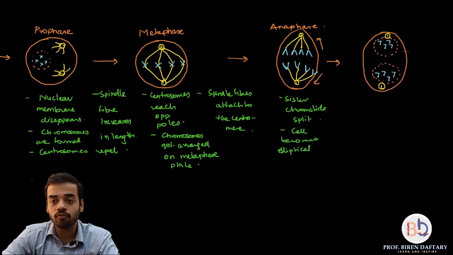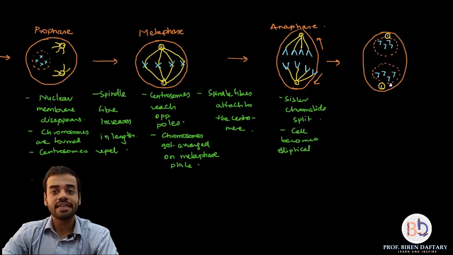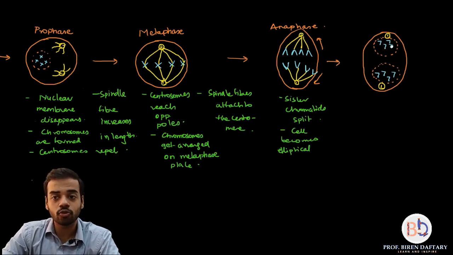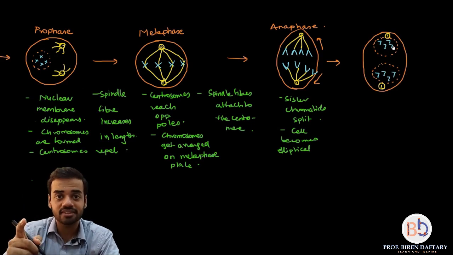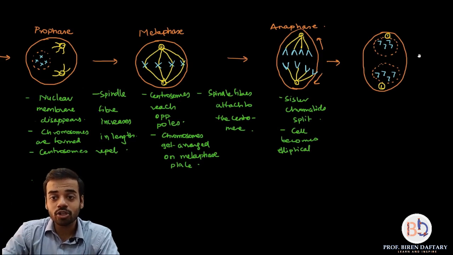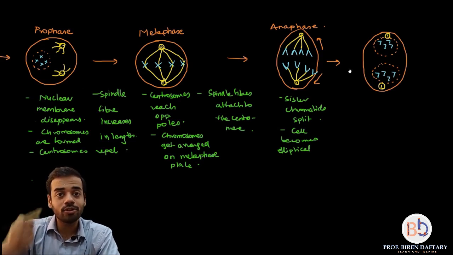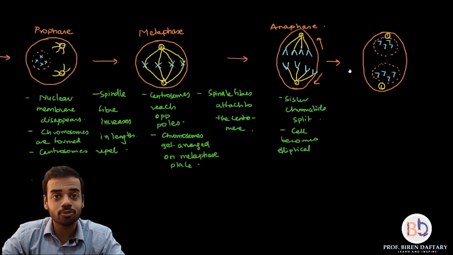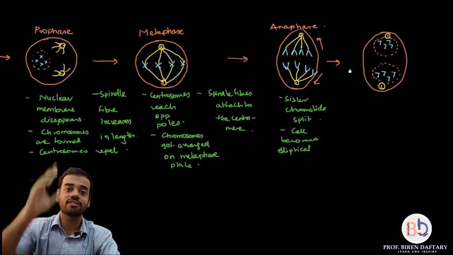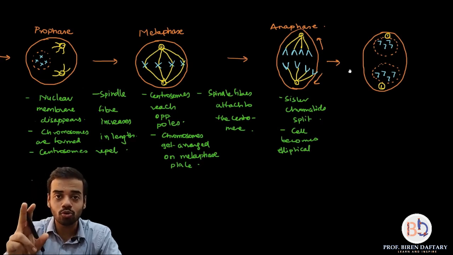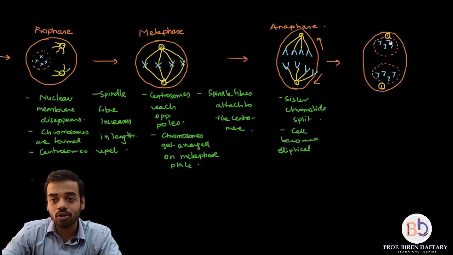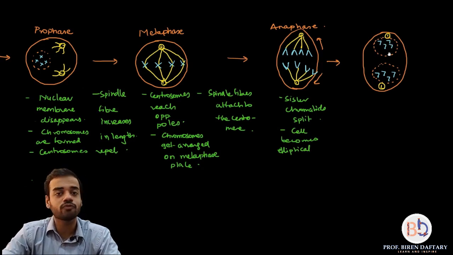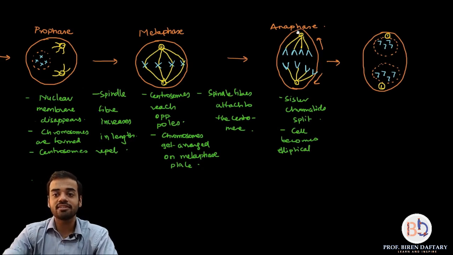See, this upper part is going to form one cell, this lower part is going to form another cell. Each cell is going to have 4 chromosomes because you can see 4 chromatids. I have already told you in the previous lecture that a chromosome can have 2 chromatids or 1 chromatid. Okay, and then what is going to happen is, when these individual cells go into S phase, they will create an extra chromatid for each chromosome through DNA replication. So again, when those cells reach mitosis, each chromosome will have 2 chromatids. Is this clear? So right now the chromosome number of this cell is also 4, this is also 4, although the cell has not divided. So this is called telophase.